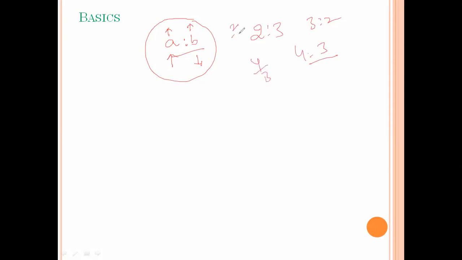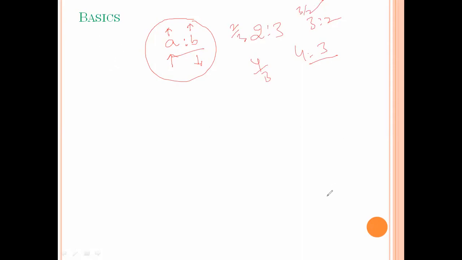So first, what is meant by ratio? Ratio means if one quantity increases, the other quantity increases or decreases. The ratio of two numbers can be written as A is to B. If A increases, B increases, or if A increases, B decreases. This type of quantity is called a ratio. We can write this ratio as 2 is to 3, 3 is to 2, 4 is to 3, etc. Or this can also be written as 4 by 3, 2 by 3, 3 by 2, and so on.